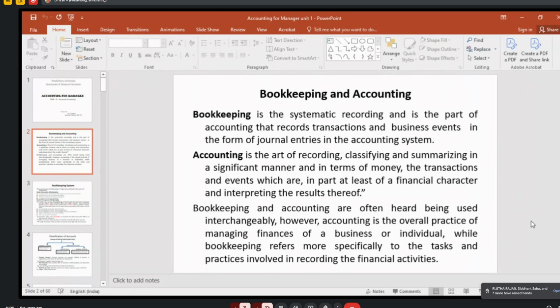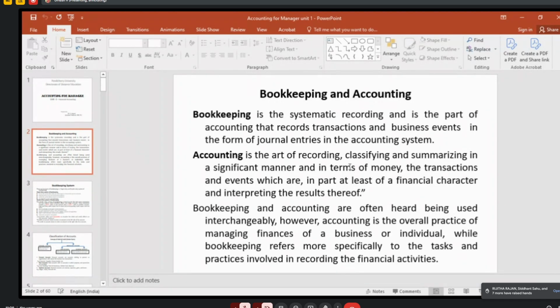Then is it completed only for recording the transaction? Also important, ma'am. Analysis part. Using the information for P&L. Yes, that's why see here, accounting definition itself explains the total of what you are going to do. See here, accounting is art of recording. Recording means all the business transactions recorded in the books. First book, that is called journal entry, that is bookkeeping. We used to say it is a bookkeeping, right?